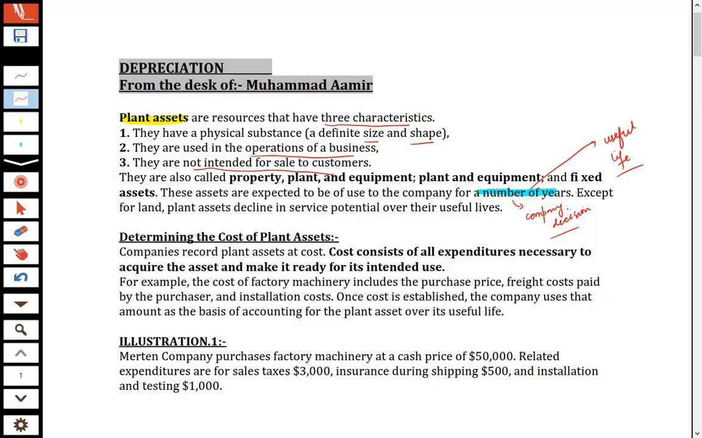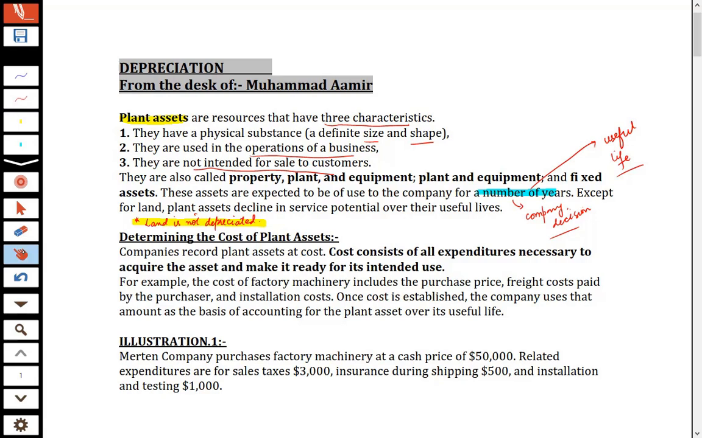Except for land, plant assets decline in service potential over their useful lives. Land, that is the piece of plot, is always appreciated. So at this moment, we can establish a rule of thumb that land is not depreciated. No depreciation on land is applied. Land is not depreciated. This is the golden rule, which is to be learned and always applied.